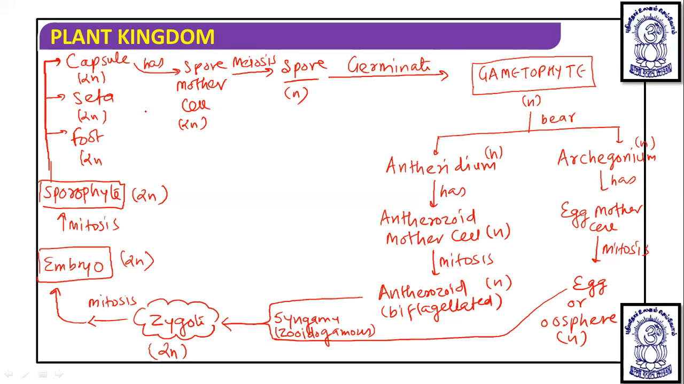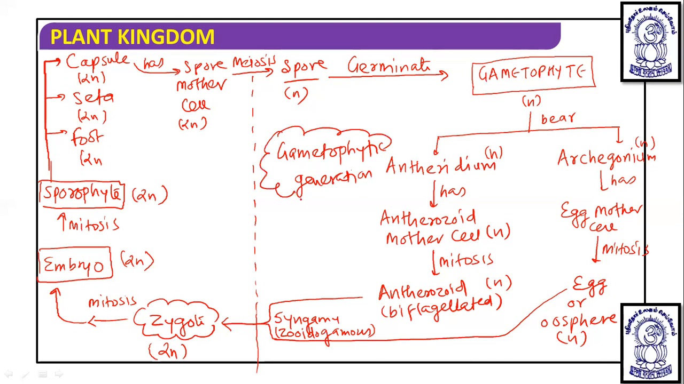Now if we see, the diploid state starts from here and completes here, and the haploid state started from here. So this is representing the gametophytic generation. All the stages which are included here are associated with the gametophyte or gametophytic generation, whereas these are associated with the sporophyte, so they belong to the sporophytic generation.